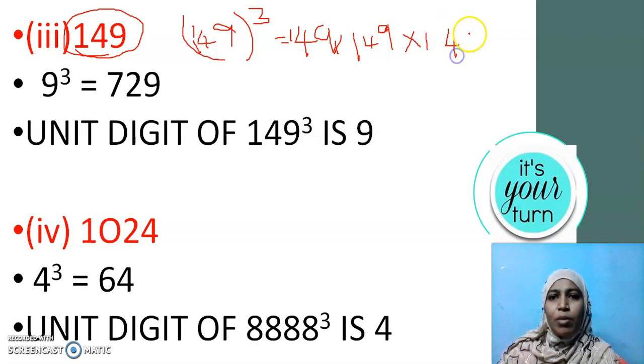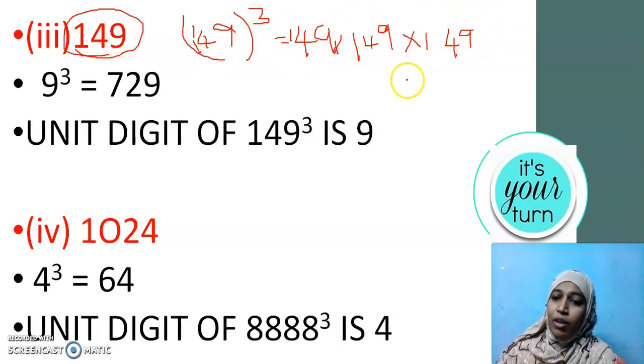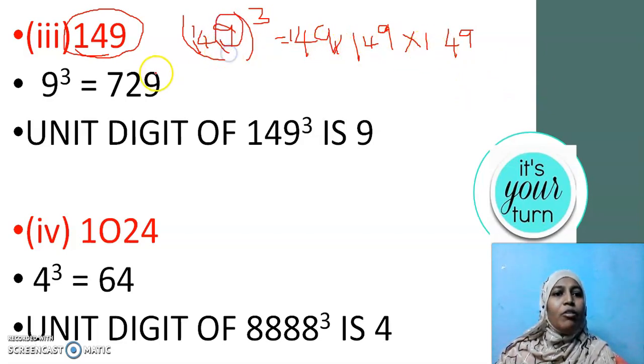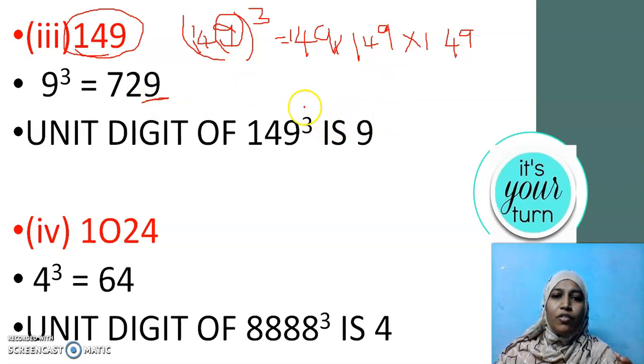No need to waste your time by multiplying this three times, my dear children. To find the unit digit of this very big number, if I multiply it three times, I will get a very big number. Instead, I will take the unit digit alone and multiply it three times. Isn't it easy? Instead of multiplying three digits three times, multiplying only one digit three times is very small. It's an easy job. So whatever number you get in the unit digit now will be the unit digit of this whole number also.